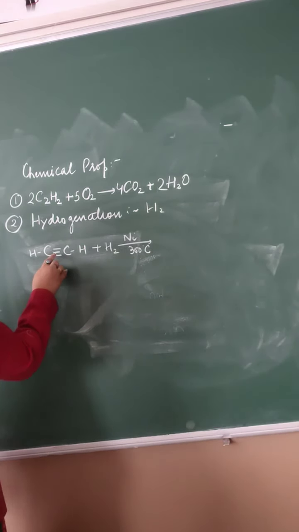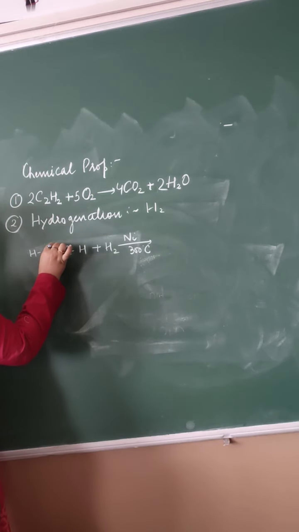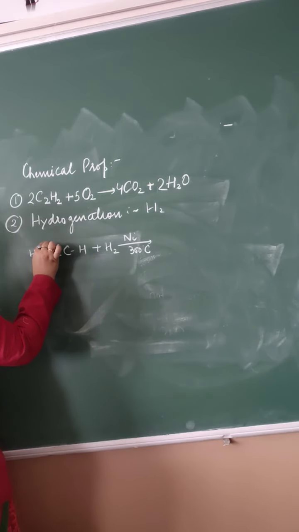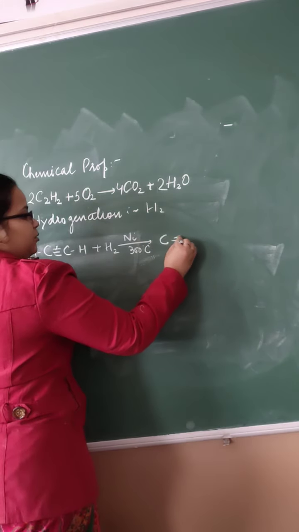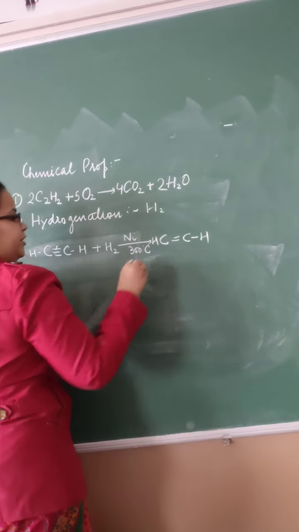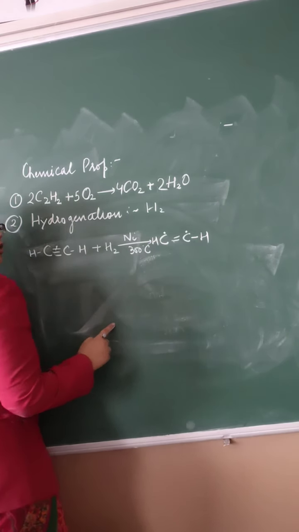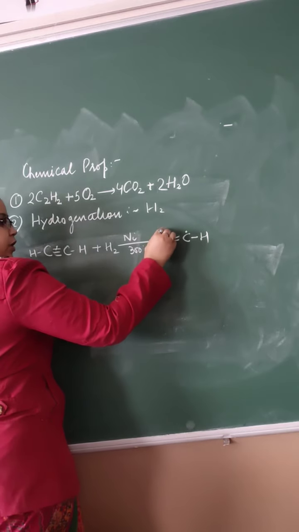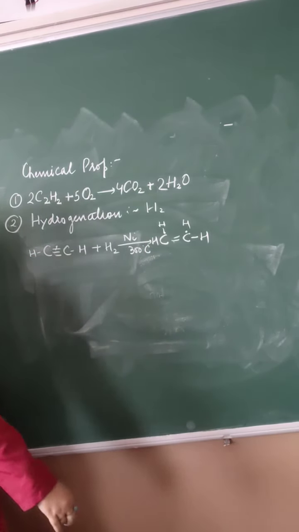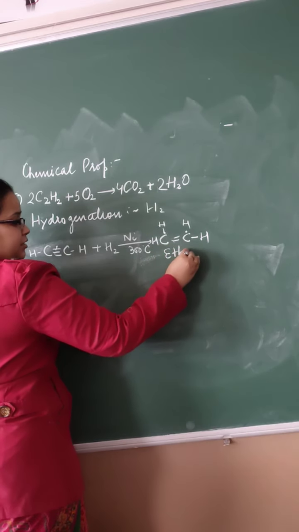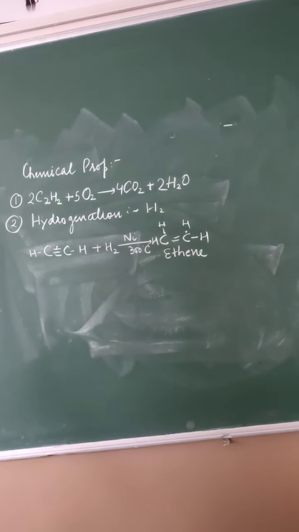Okay, so the triple bond is there, so first the triple bond is going to break. Both bonds will not break together. Firstly, one bond is breaking. So what will happen here? C double bond C, H, and here also H. One bond has been broken, which means with this carbon one electron is free, and with this one electron is free. Two hydrogen atoms are there, so one hydrogen atom will join here and one hydrogen atom will join here. What is formed there? C2H4, that is ethene. It means alkyne is converting into alkene.